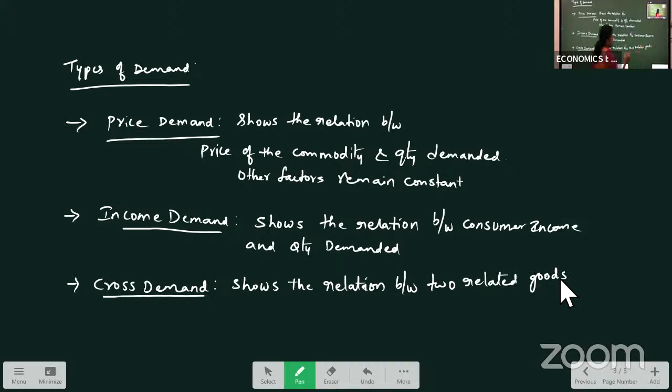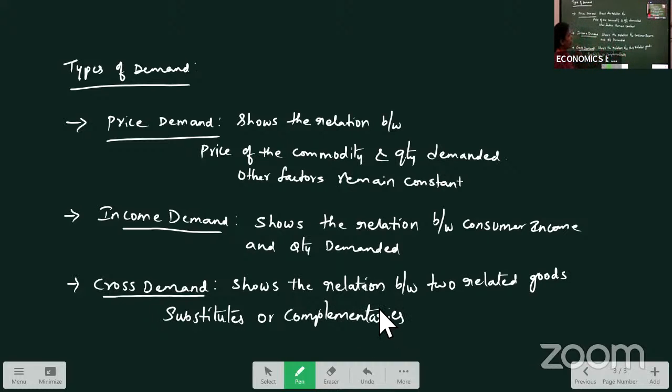It shows the relation between two related goods which are either substitutes or complementaries. If price of one commodity changes, demand for another commodity changes.